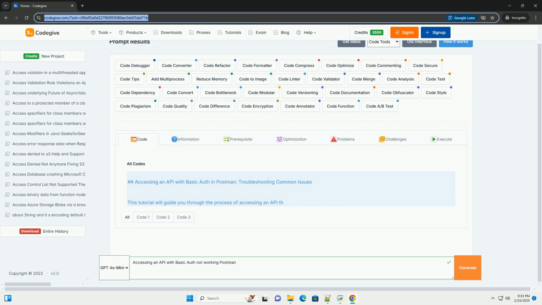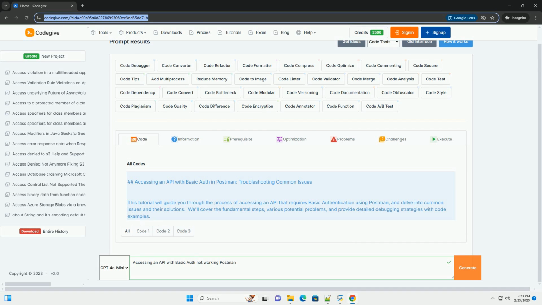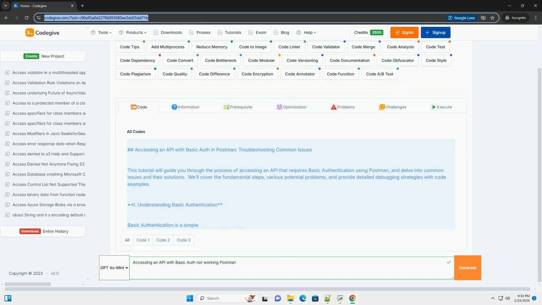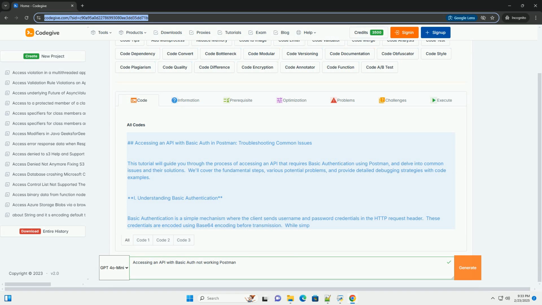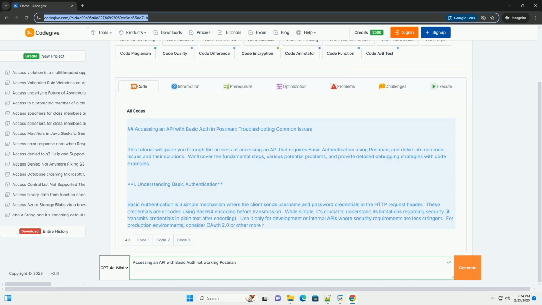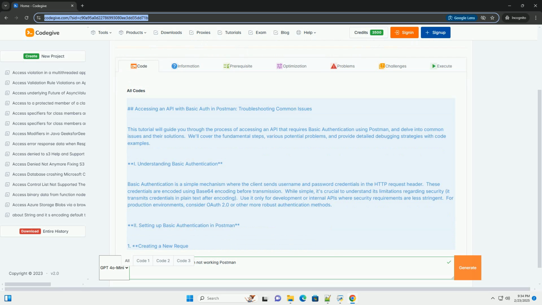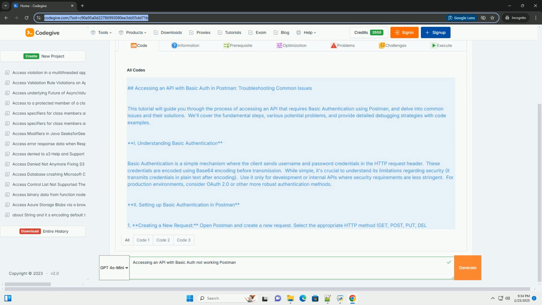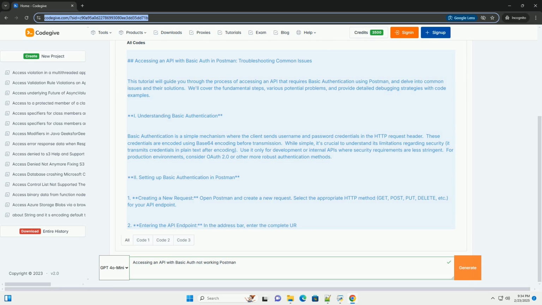Accessing an API with basic auth in Postman, troubleshooting common issues. This tutorial will guide you through the process of accessing an API that requires basic authentication using Postman, and delve into common issues and their solutions. We'll cover the fundamental steps, various potential problems, and provide detailed debugging strategies with code examples.